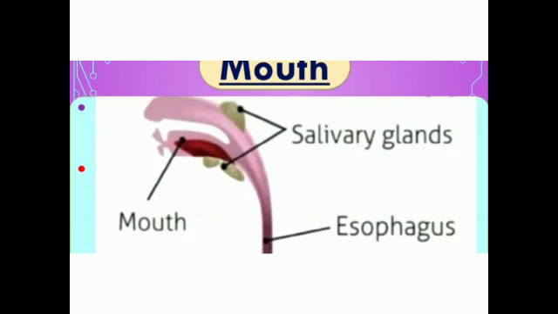The salivary glands present in the mouth pour saliva, which converts starch into sugar. That is, it converts complex carbohydrates to simple carbohydrates. So children, see in the picture, we can see the salivary glands; they secrete saliva in the mouth.